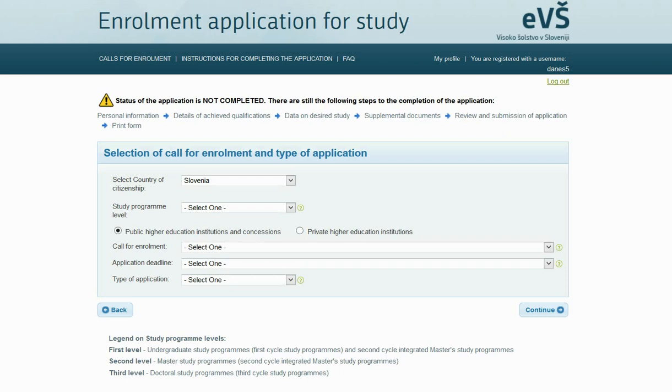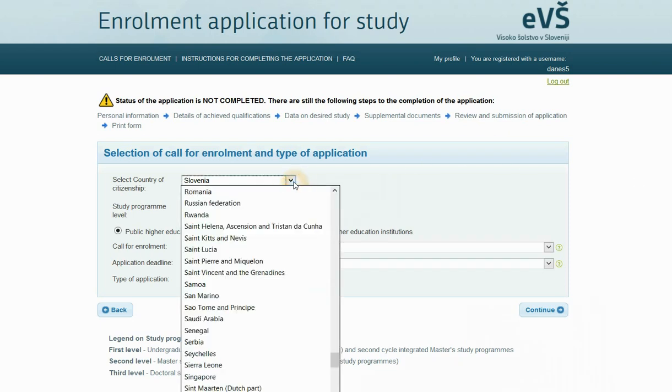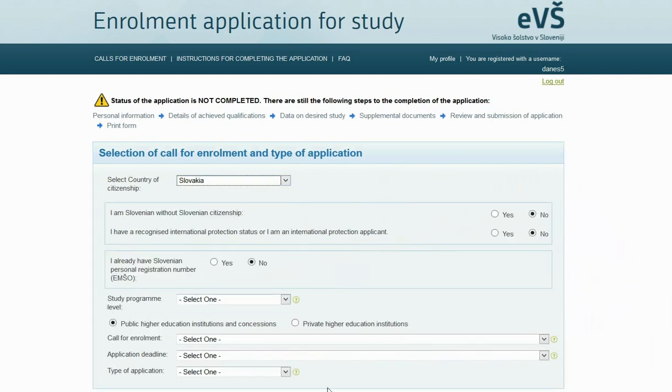In the first step, select the appropriate call for enrollment and type of application. First, select your country of citizenship. If you have citizenship in one of the countries of the European Union, you must answer yes or no to two questions. I am Slovenian without Slovenian citizenship, and I have a recognized international protection status, or I am an